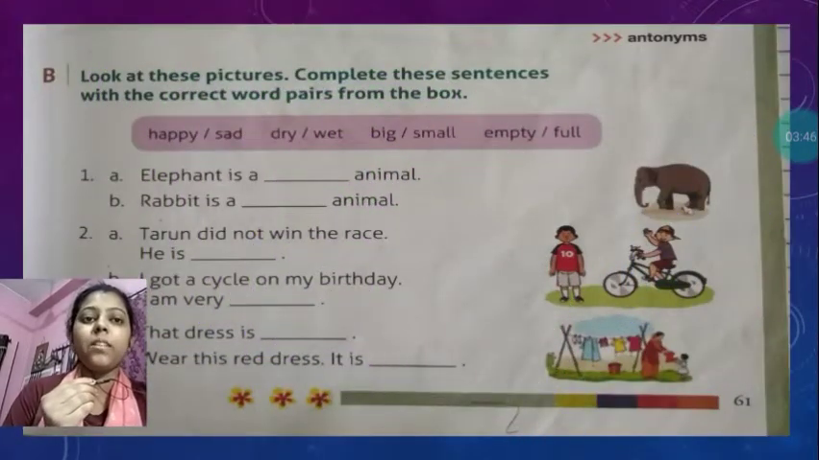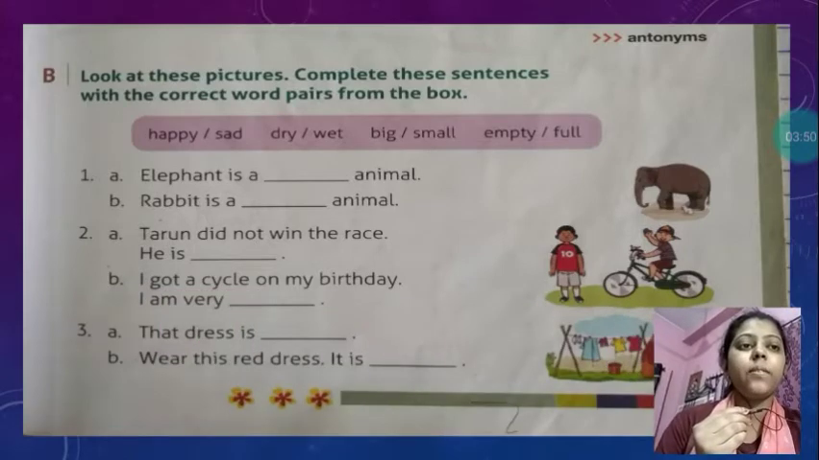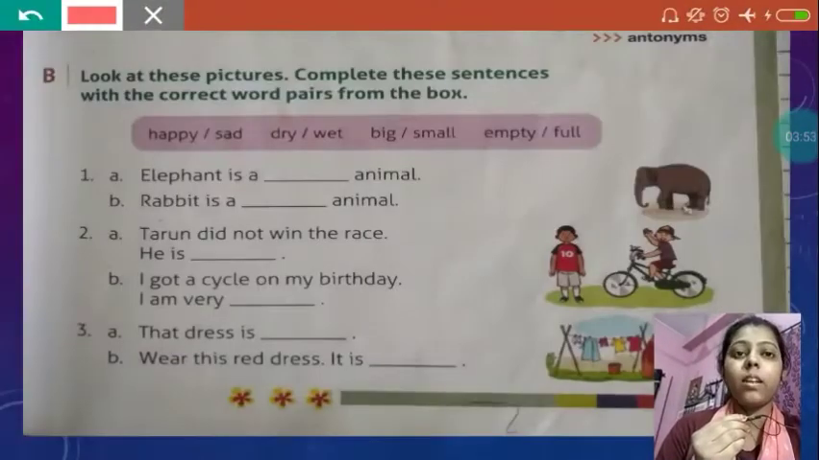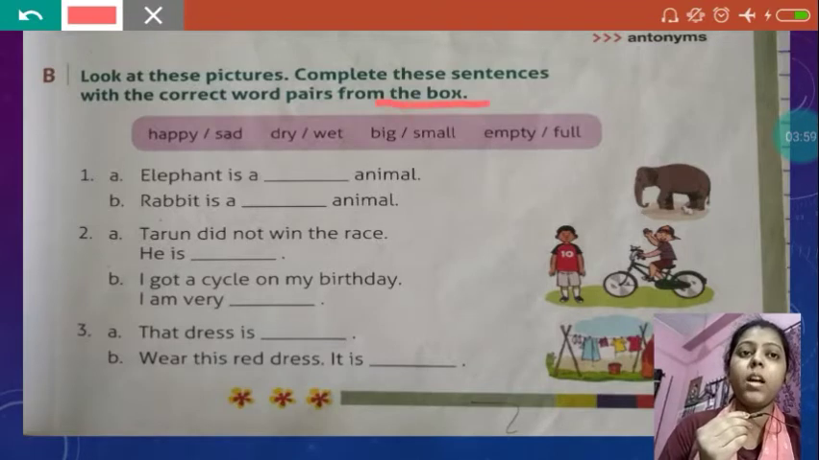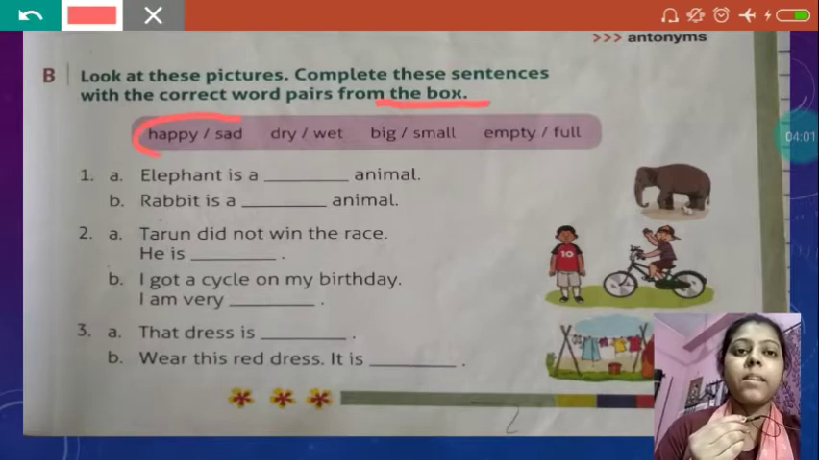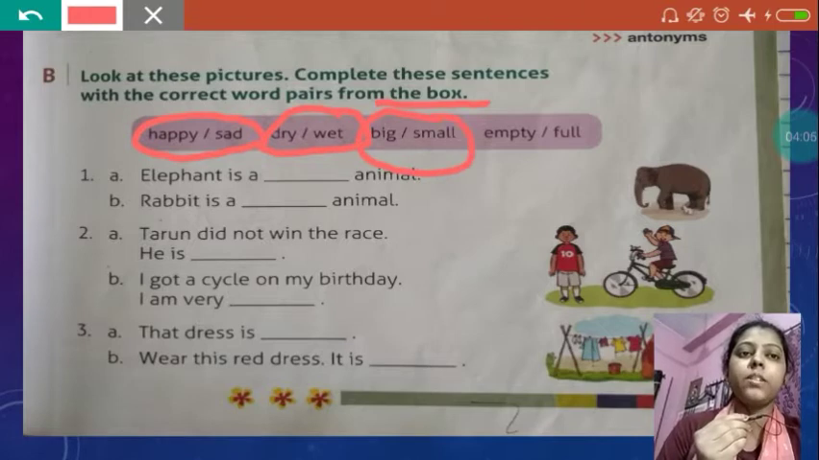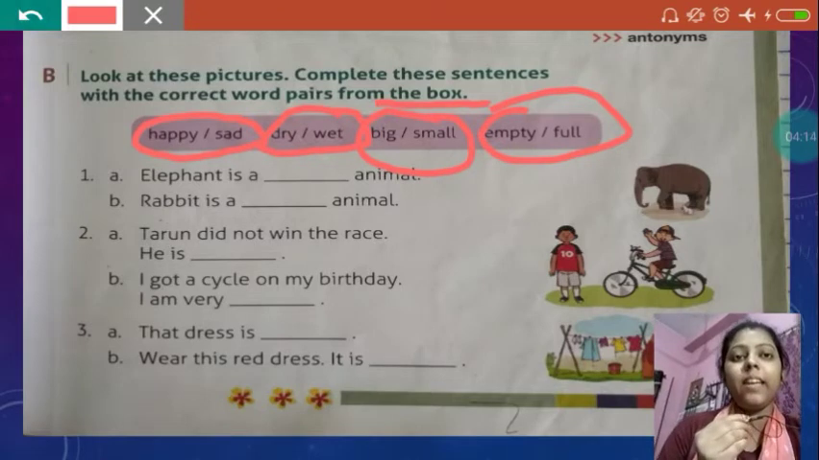Now we will do some questions related to it. Let's see. Look at these pictures. Complete these sentences with the correct word pairs from the box. Here are some words with their antonyms given. You have to use these pairs of words to fill these blanks. Okay, let's start.